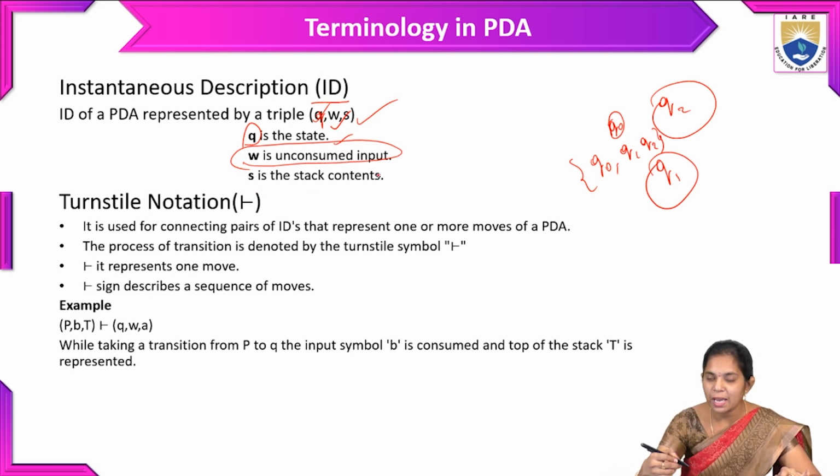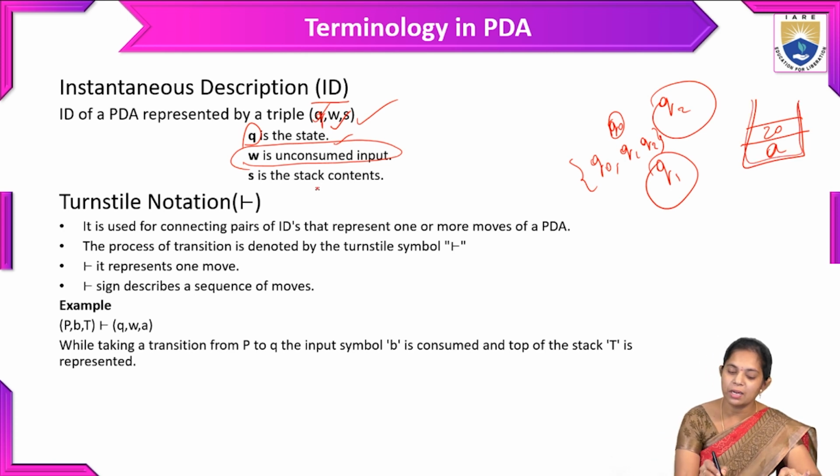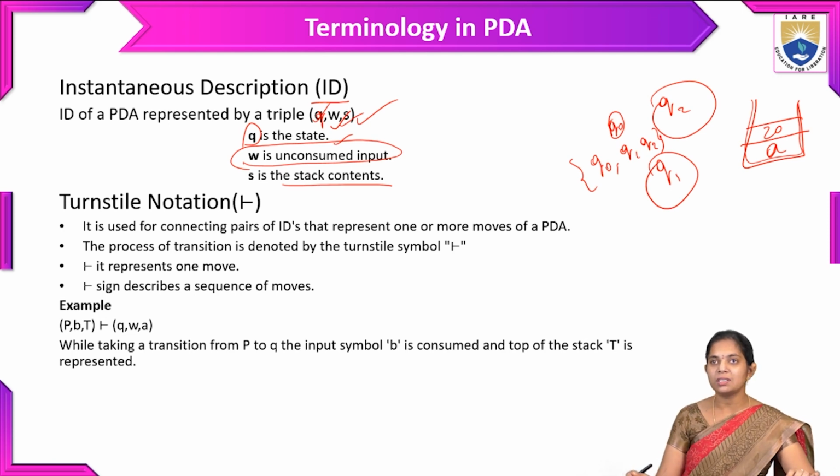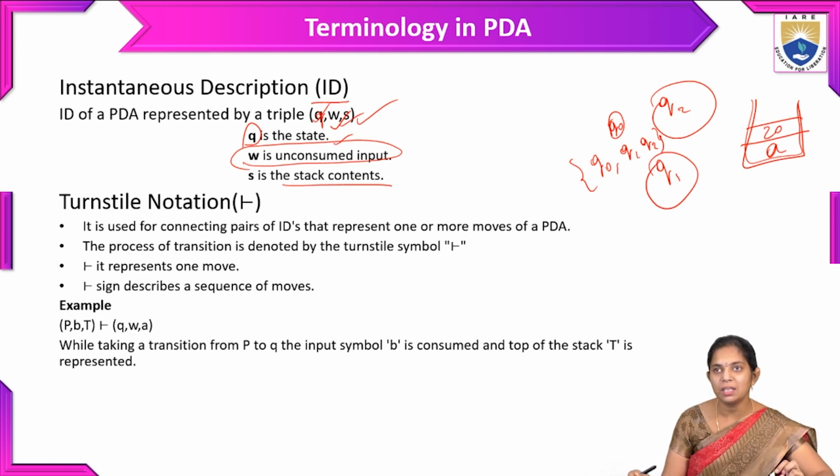And S is the stack content. S represents the entire stack contents, the elements in the stack, such as Z naught or any input symbols. So the ID, instantaneous description of a PDA, contains three symbols: Q is the state, W is the unconsumed input, and S is the stack content. This is the ID representation. We will discuss with an example how to go from one state to another.